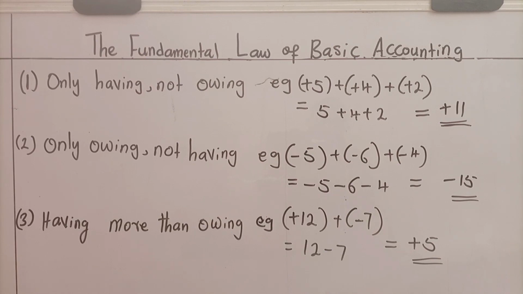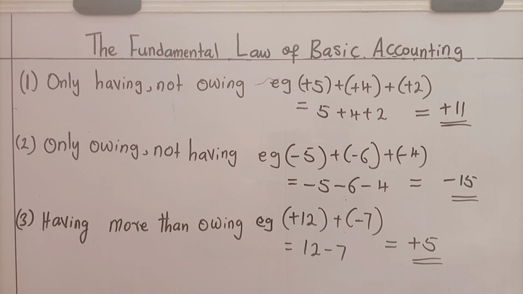To where? Later, we're going to see what has become of it. But so far, this number operation has become 12 minus 7. That is, I have 12, I'm owing 7. Your asset is 12. Your liability is 7.